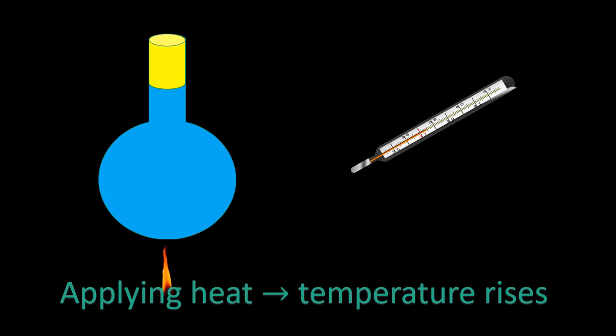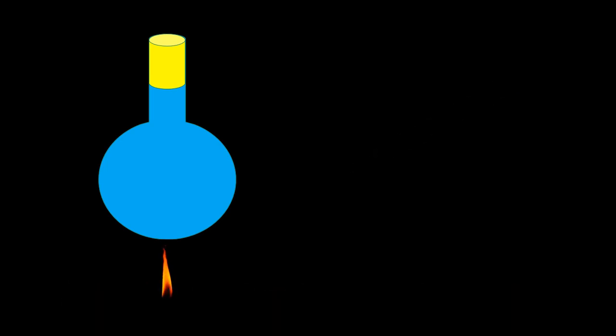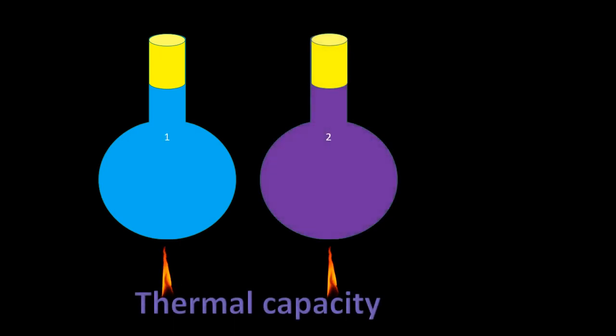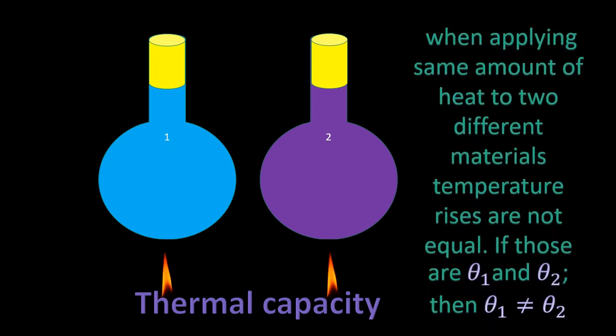But when we take two different materials and give the same amount of heat to them, the temperature rise of the two is not equal. That is, if the temperature rise of the first material is θ1 and that for the second material is θ2, then θ1 is not equal to θ2, because this depends on the thermal capacity of the material.